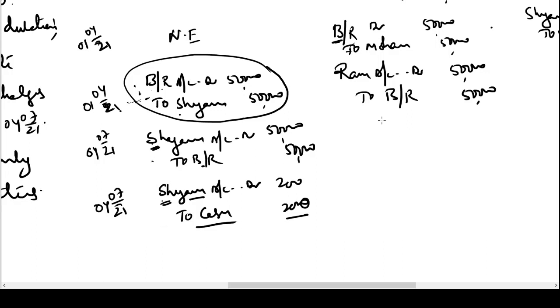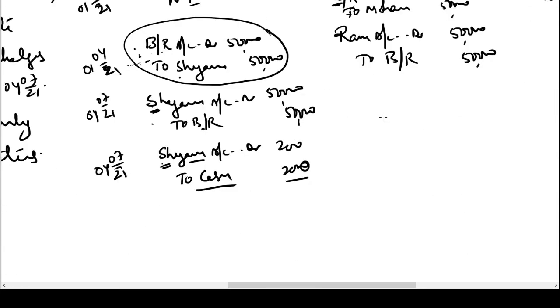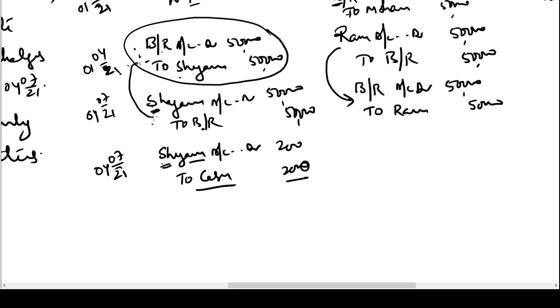Now let us come to the books of Mr. Shyam. He is receiving the bill back from Ram. Bills receivable account debtor to Ram account 50,000. Now what is this entry? This entry is just the reverse of this journal entry. This entry was reversed here. This entry is reversed here.